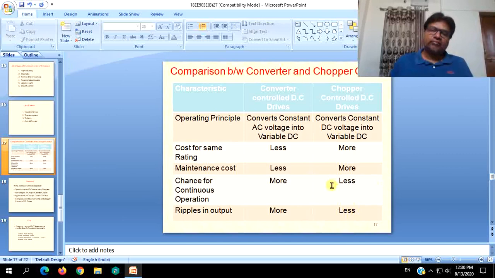But even after these two drawbacks, you can regard the current as closer to continuous DC. Both of them, single phase converter drives as well as chopper control drives, will find their applications according to the load requirements and their efficiencies.